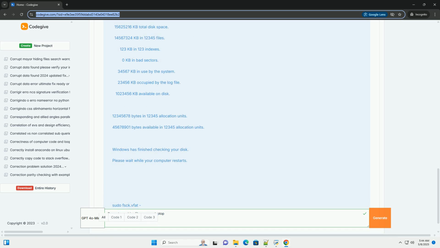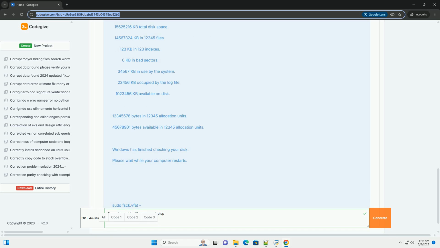True low-level formatting is usually performed at the factory level and isn't easily accessible on modern drives. The term low-level format is often used loosely to refer to a full format that writes zeros to the entire drive. How to perform a full format, zeroing.